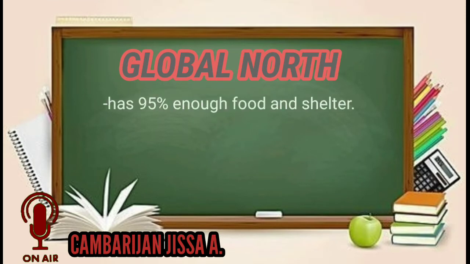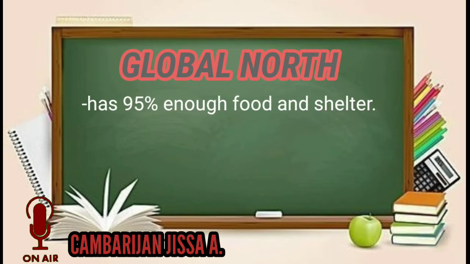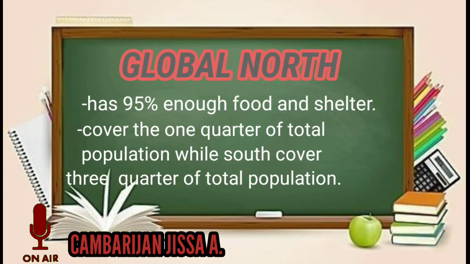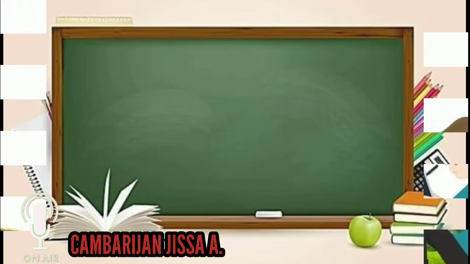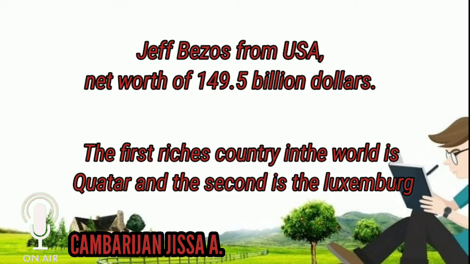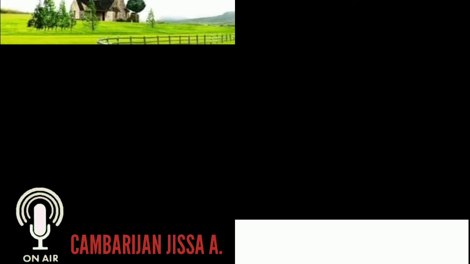Global North has 95% enough food and shelter. Global North covers one-fourth of the total population, while the South covers three-fourths of the total population. The richest man, Jeff Bezos of USA, has a net worth of $149.5 billion. The first richest country in the world is Qatar, and the second is Luxembourg.